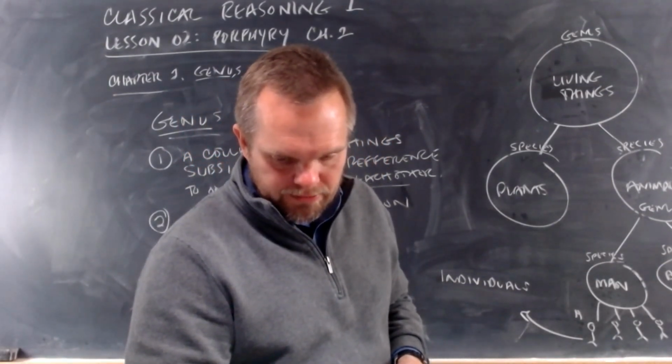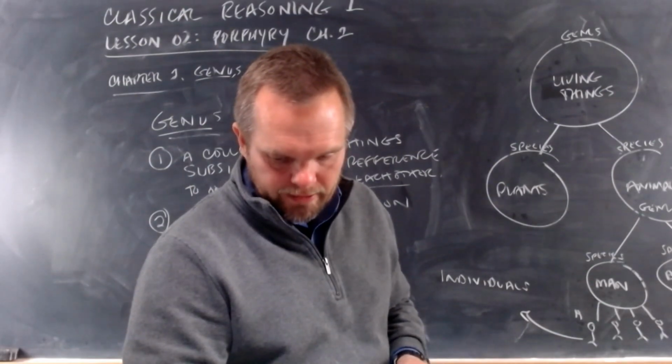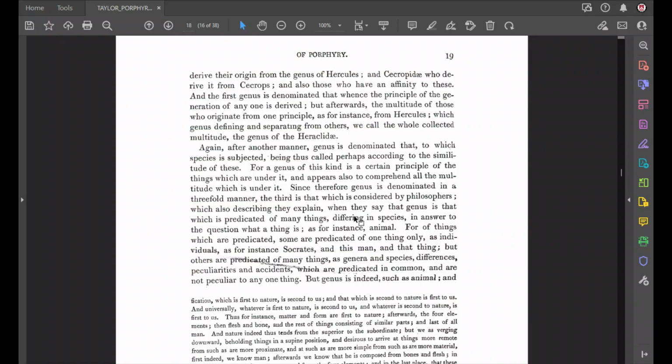And then he says in the next line, I'm going to switch back to the text on the video here. I wish this text was divided a little bit better into paragraphs, because you have important sections of the text and they're just lumped into the same paragraph, which makes it more confusing than it should be. So you see the paragraph that starts again after another manner? Do you see that paragraph?